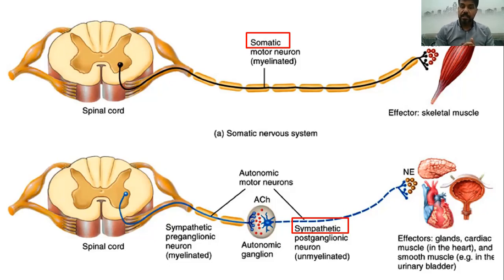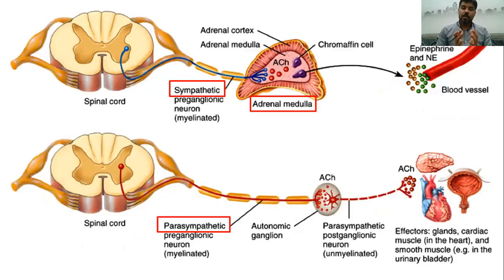Another characteristic feature of the sympathetic system is that the preganglionic neuron is very short. The autonomic ganglia are located in the central nervous system, mainly in the brain or in the spinal cord. So this is for the sympathetic nervous system. What about the parasympathetic nervous system?